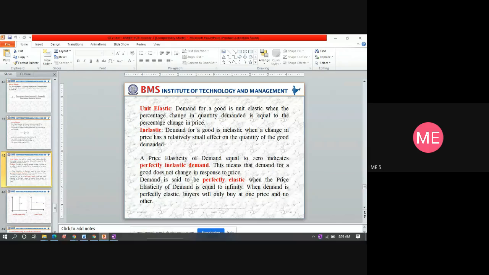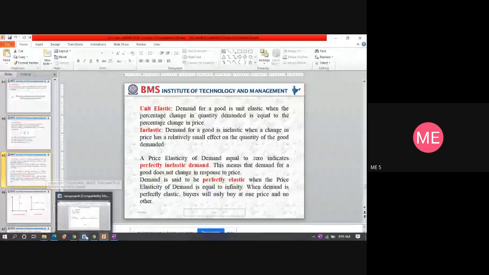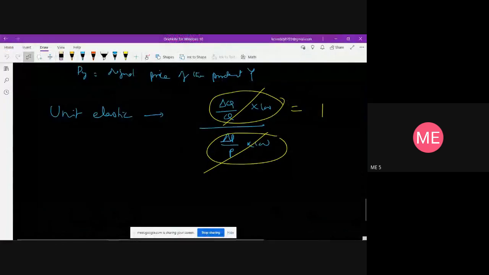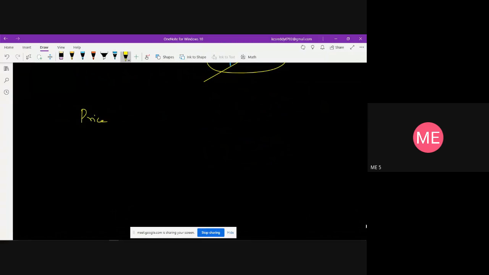Similarly, a price elasticity of demand equal to 0. If you look at this, price elasticity of demand, which is delta Q by Q divided by delta P by P, becomes 0 when the change in the quantity demanded does not change.